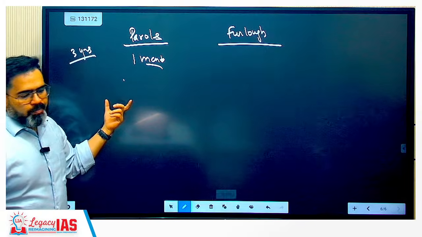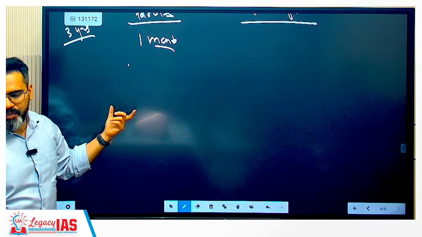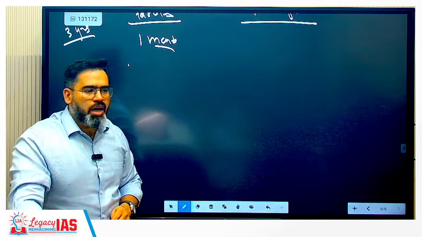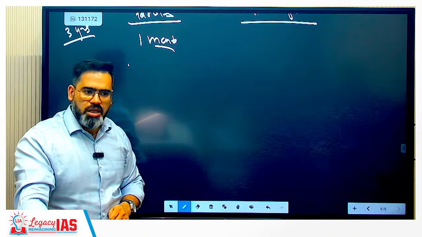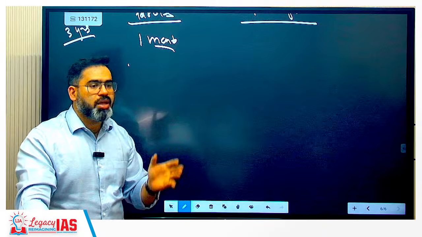Here, the time period is not counted as sentence served. The time period is not counted as served. Clear? Is it clear now? Time period not counted.